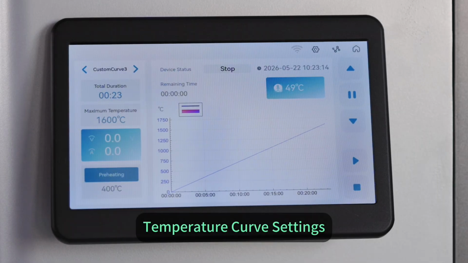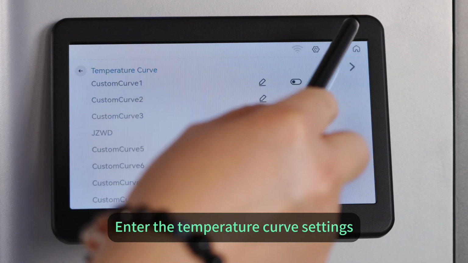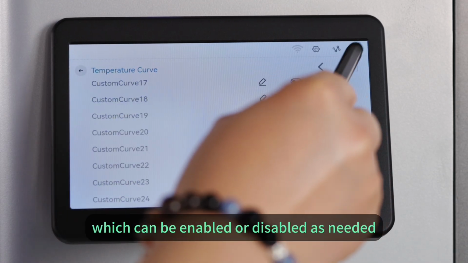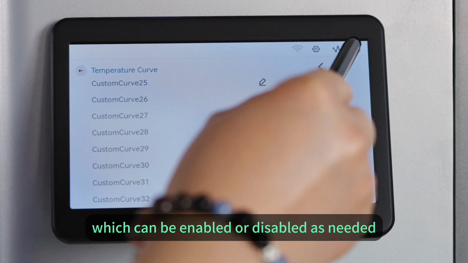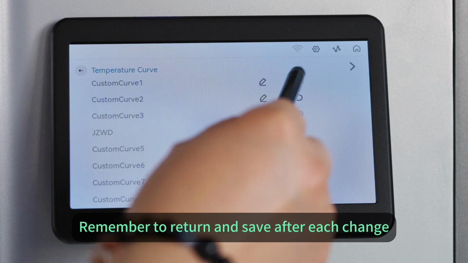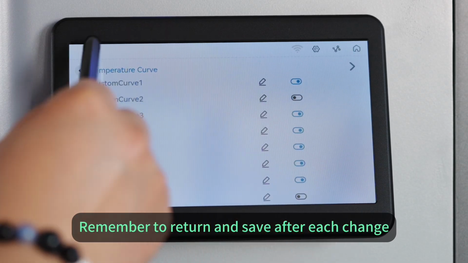Temperature curve settings. Enter the temperature curve settings. The device supports up to 32 curves, which can be enabled or disabled as you need. Remember to return and save after each change.